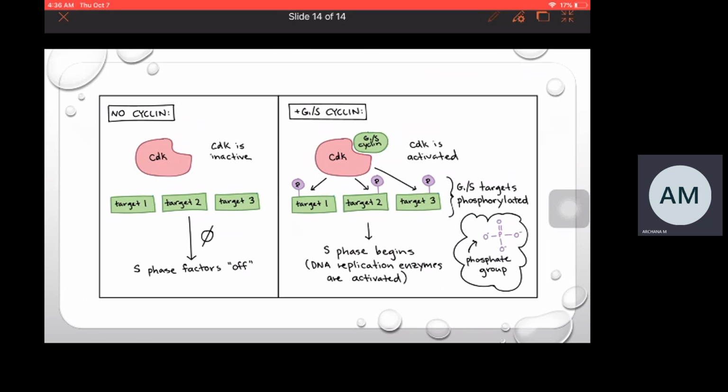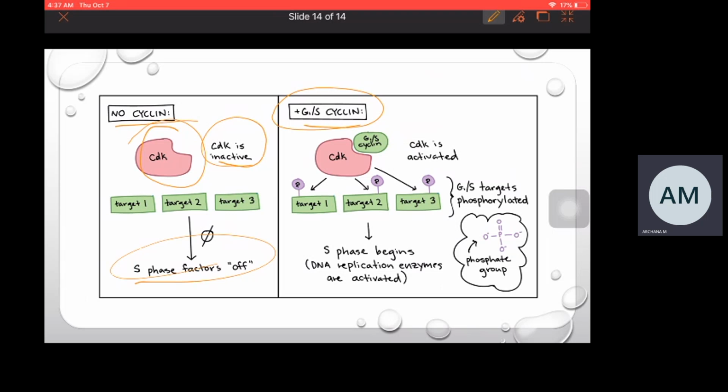As you can see, if there is no cyclin, the CDK alone is in inactive form. The targets of the CDKs are off. So the specific targets of the CDK are switched off. Why are the targets switched off? Because there is no cyclin. Only when cyclin binds can the CDK act on that particular target. As you can see in the above image, G1/S cyclins.